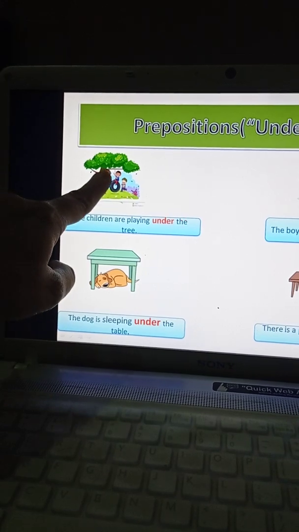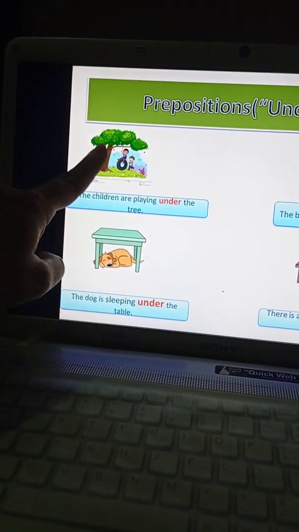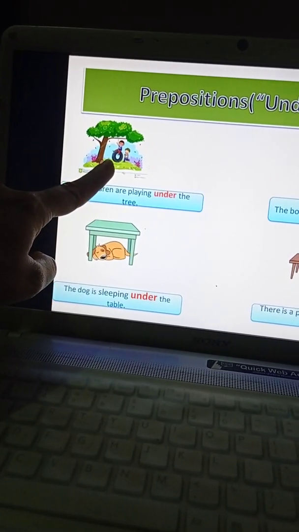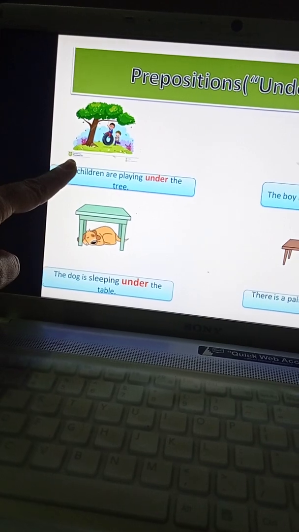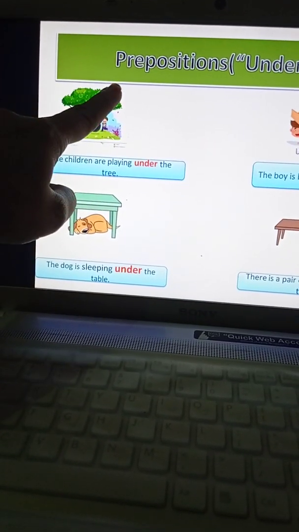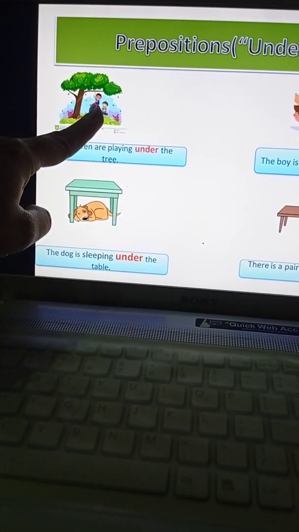They are having one wheel and they are moving, swirling here and there. So what are they doing, children? They are playing. But where are they playing, children? The children are playing under the tree. See, the tree is there and the children are playing under the tree.